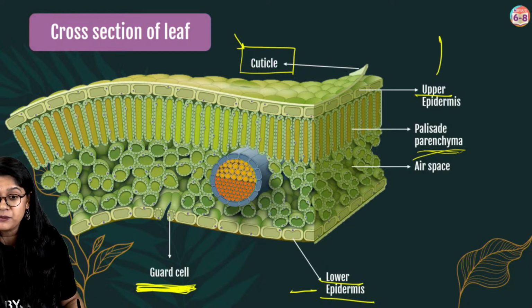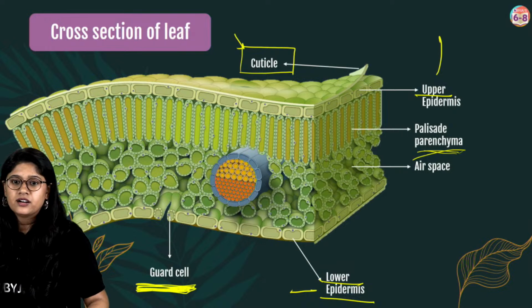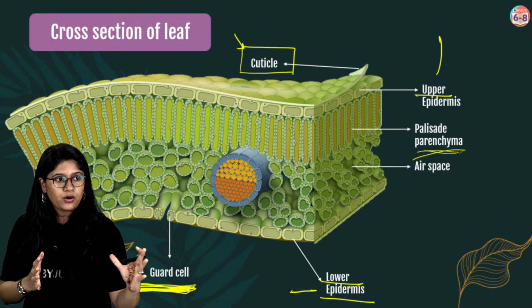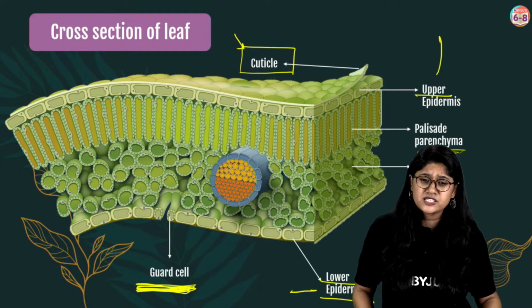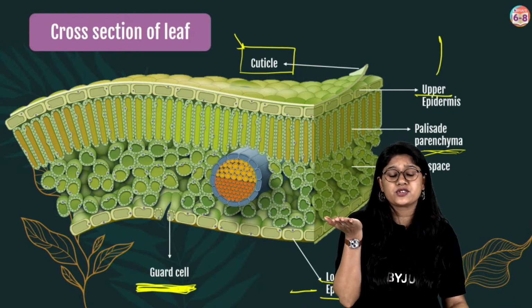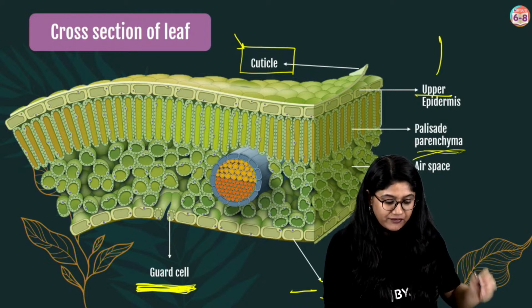What is the upper epidermis? The upper epidermis is the top layer of the leaf. It's basically the top layer, the green part that you see, the upper part. Good. So everyone, are we clear?